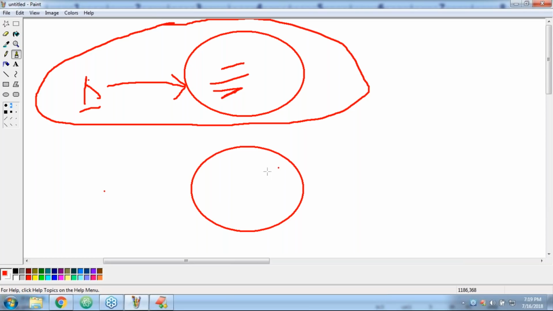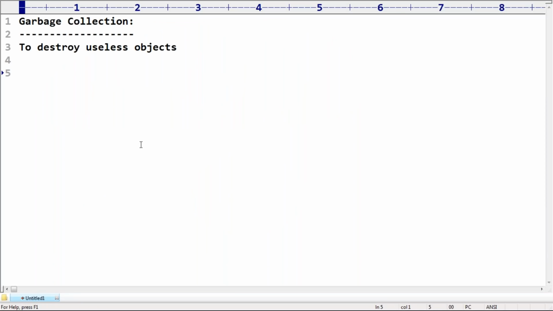If there is no reference variable for an object, then automatically it is eligible for garbage collection because we can't use that object. That's why an object is eligible for garbage collection if and only if it does not have any reference variable. Clear? Are you able to understand?